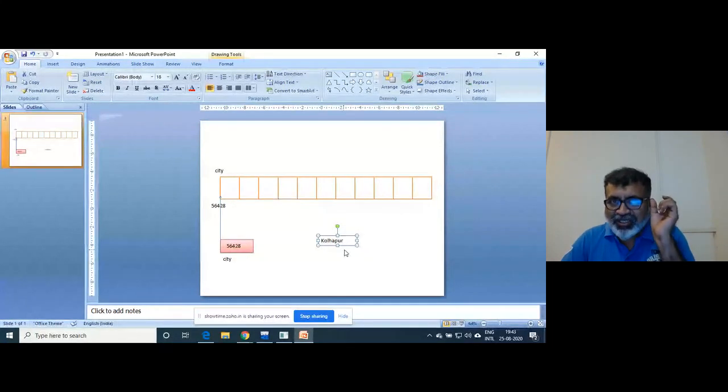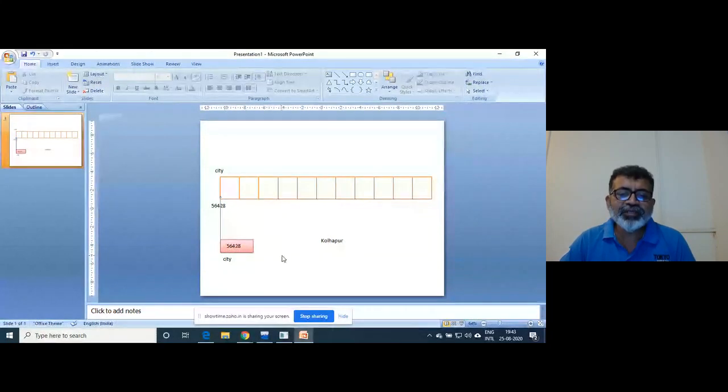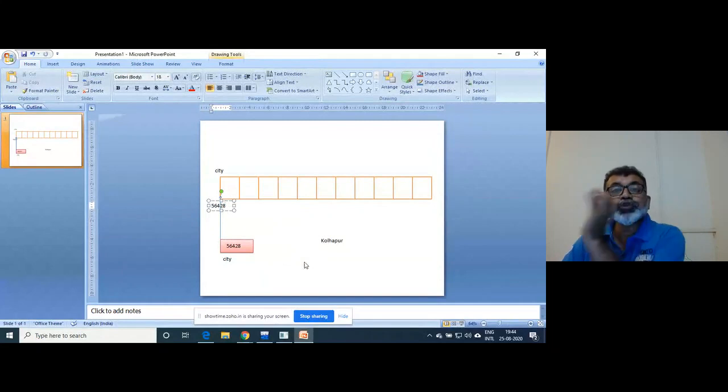So CT is sent, not ampersand CT. CT has been sent as the argument to the scanf function. So this Kolhapur will be stored at which address? What is written inside CP? 56428. So the compiler goes to that location.